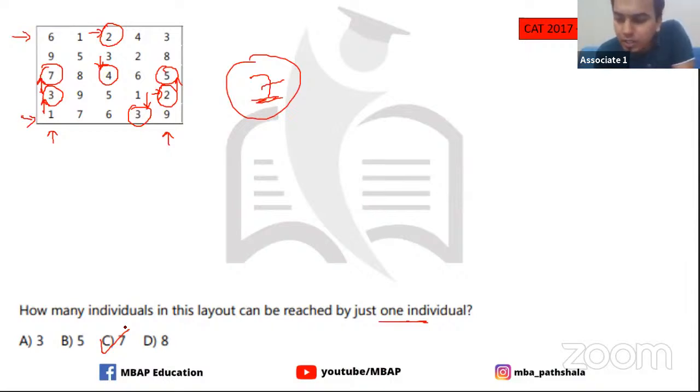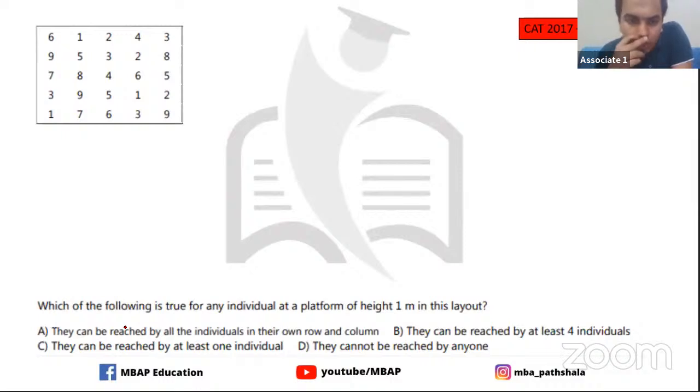Now this is an easier one. Let's check one more. According to me, even this is an easier question to answer. Which of the following is true for any individual at a platform of height 1? Now this is actually a very simple, no-brainer answer.